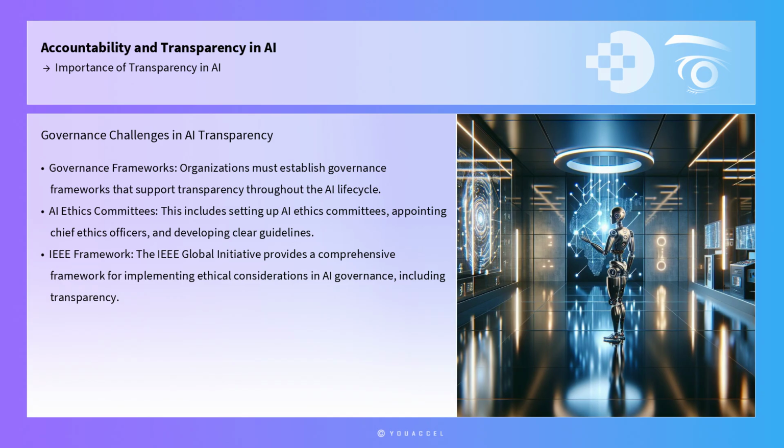Transparency is not solely a technical issue, but also a governance challenge. Organizations must establish governance frameworks that support transparency throughout the AI lifecycle. This includes setting up AI ethics committees, appointing chief ethics officers, and developing clear guidelines for AI development and deployment. The IEEE Global Initiative on Ethics of Autonomous and Intelligent Systems provides a comprehensive framework for implementing ethical considerations in AI governance, including transparency. By adopting such frameworks, organizations can ensure that transparency is embedded in their AI strategies, from conception to implementation.